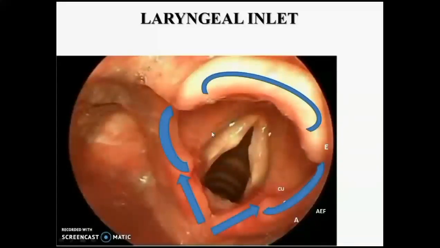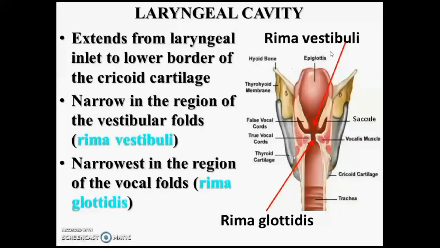Posteriorly the arrow is now showing the vestibular fold and vocal fold. Between them is the sinus of the larynx. So that is about the laryngeal inlet. The laryngeal cavity extends from the laryngeal inlet to the lower border of the cricoid cartilage. It is hourglass in shape.